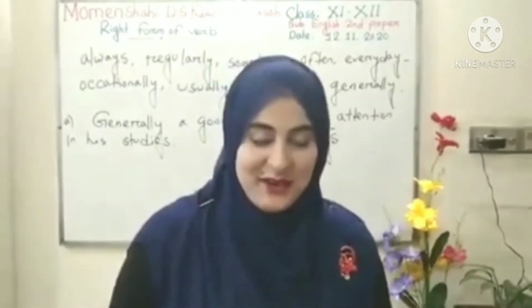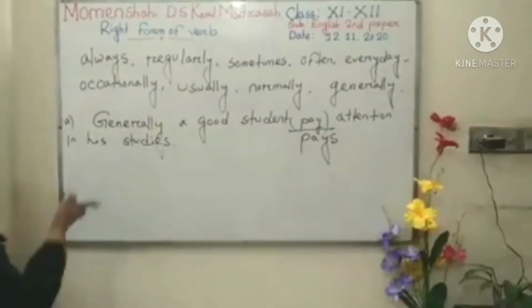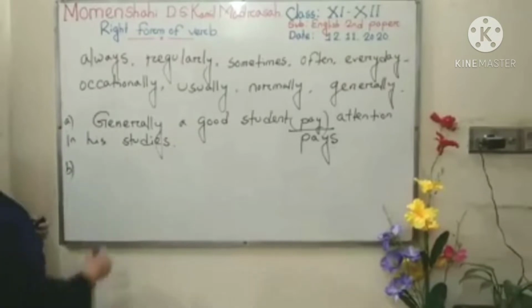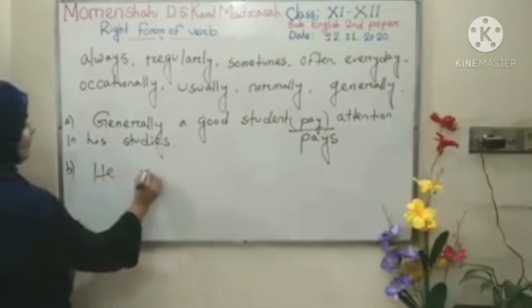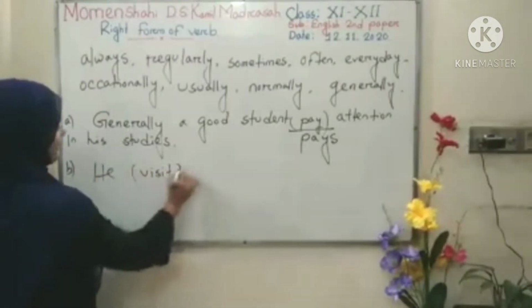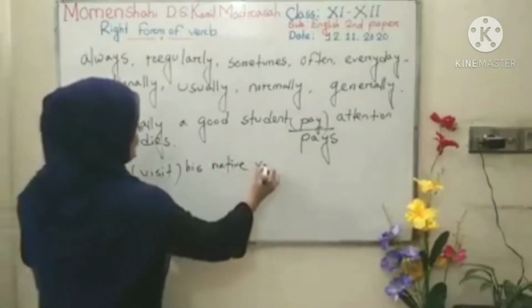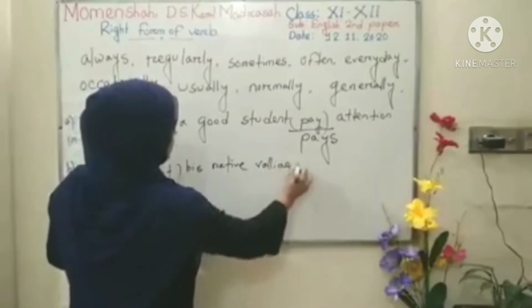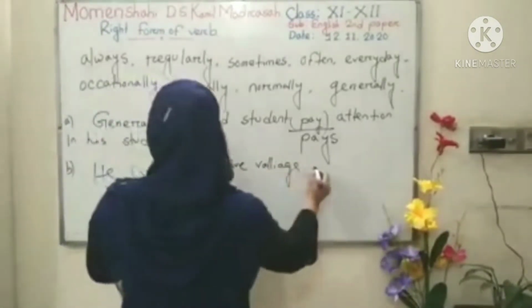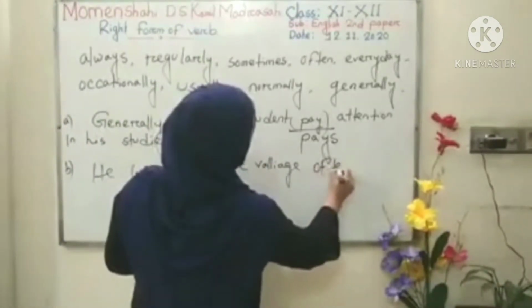Understand? Okay, thank you. Again, I am giving you another example. He visits his native village often.